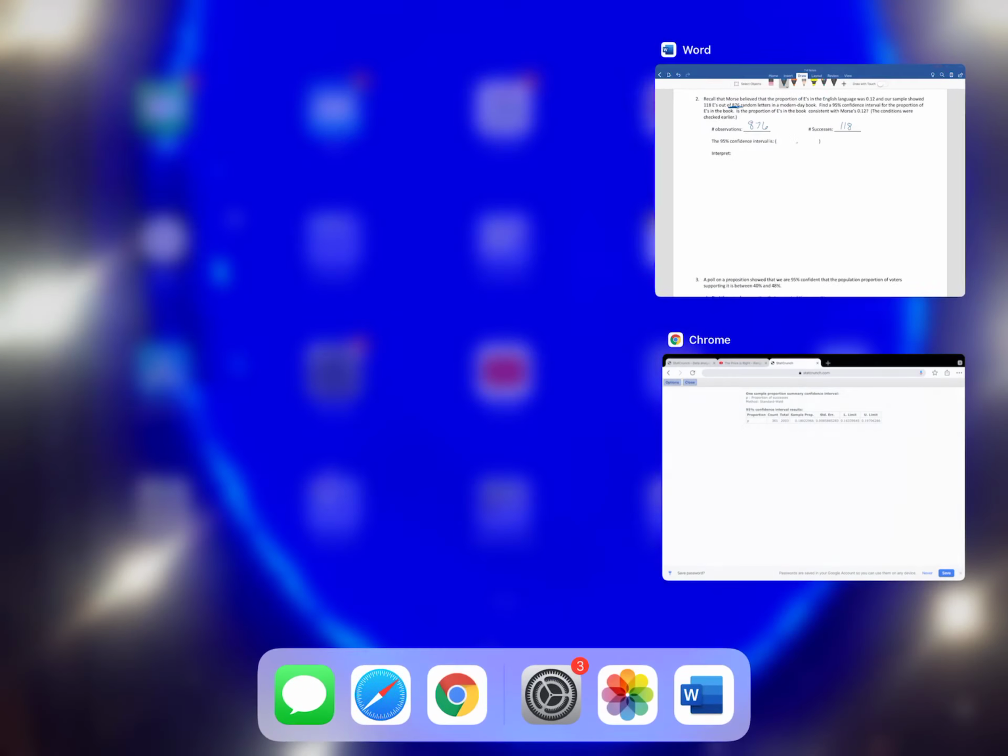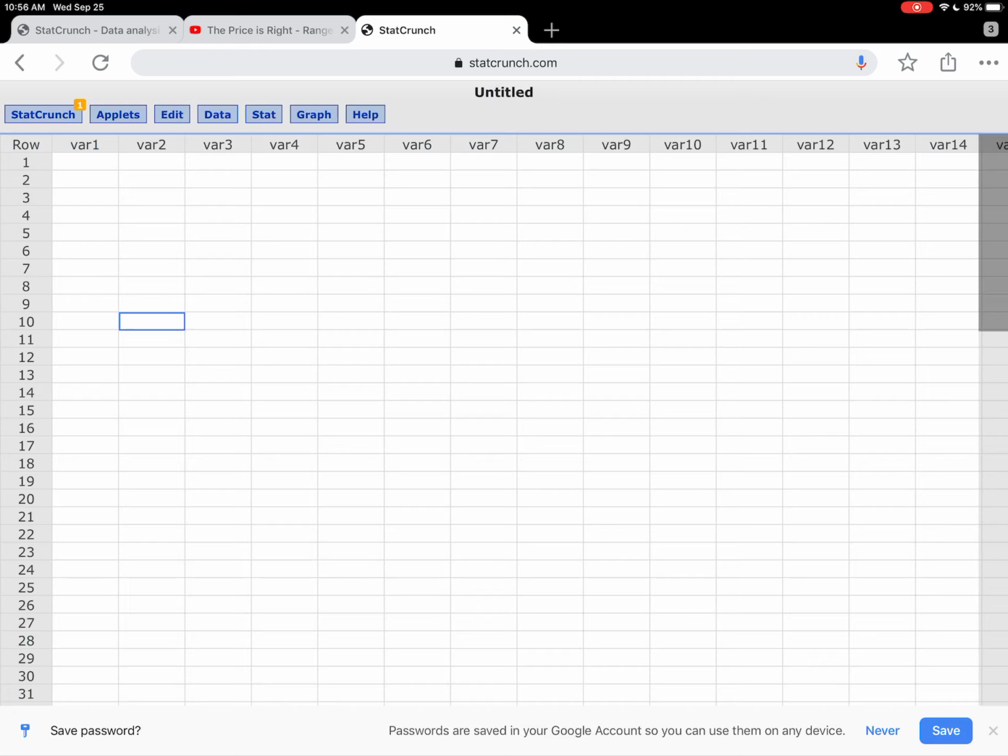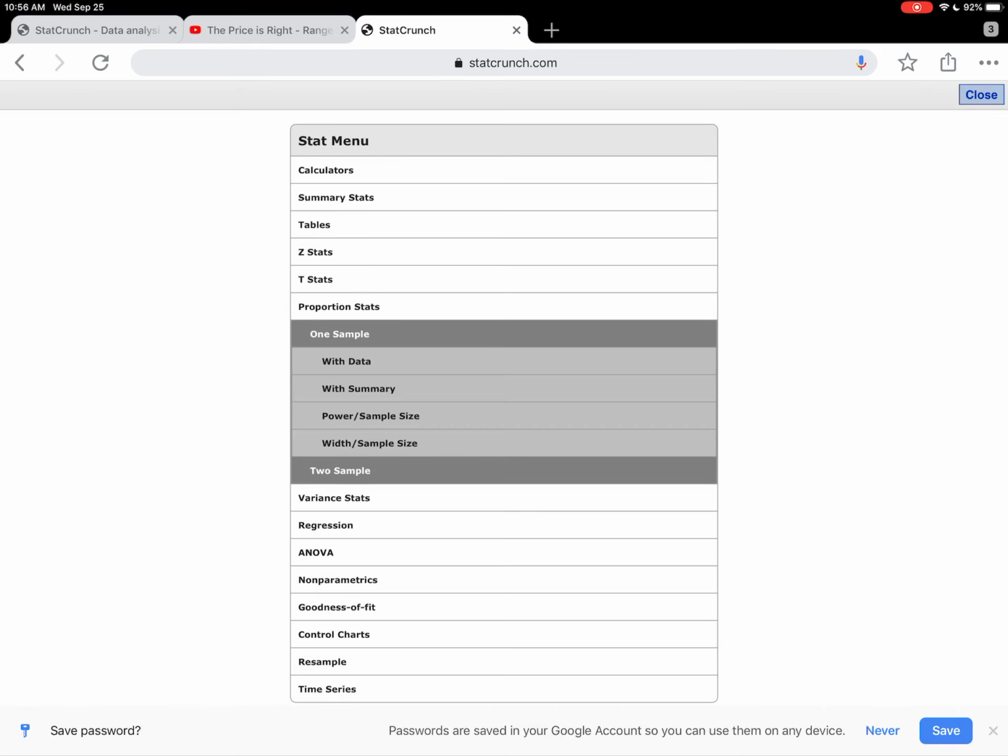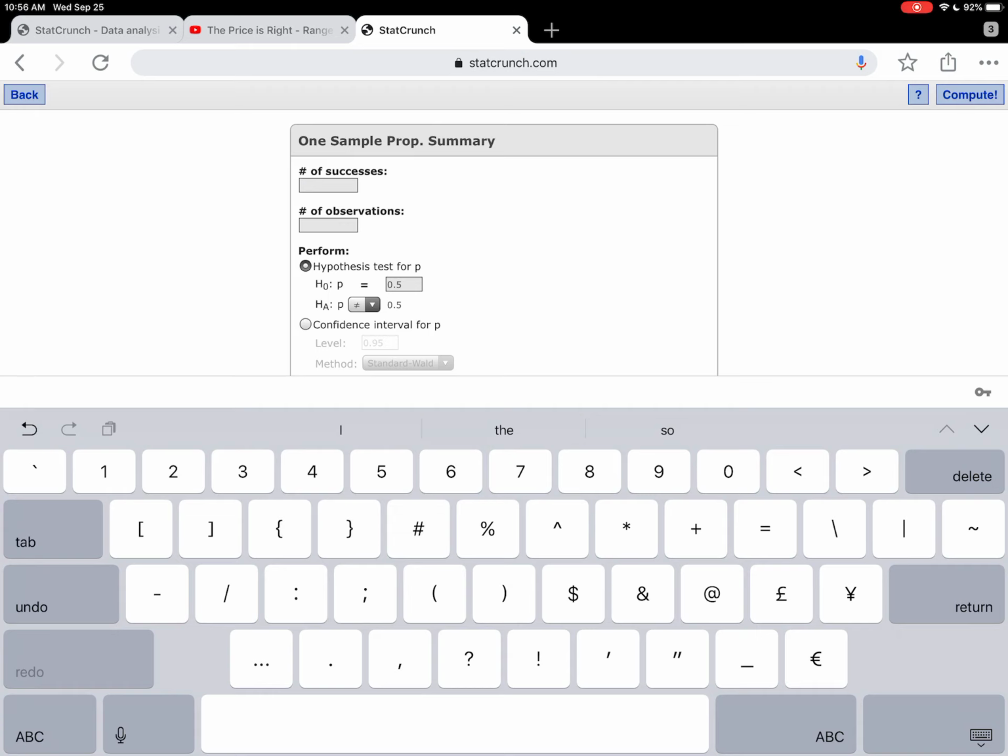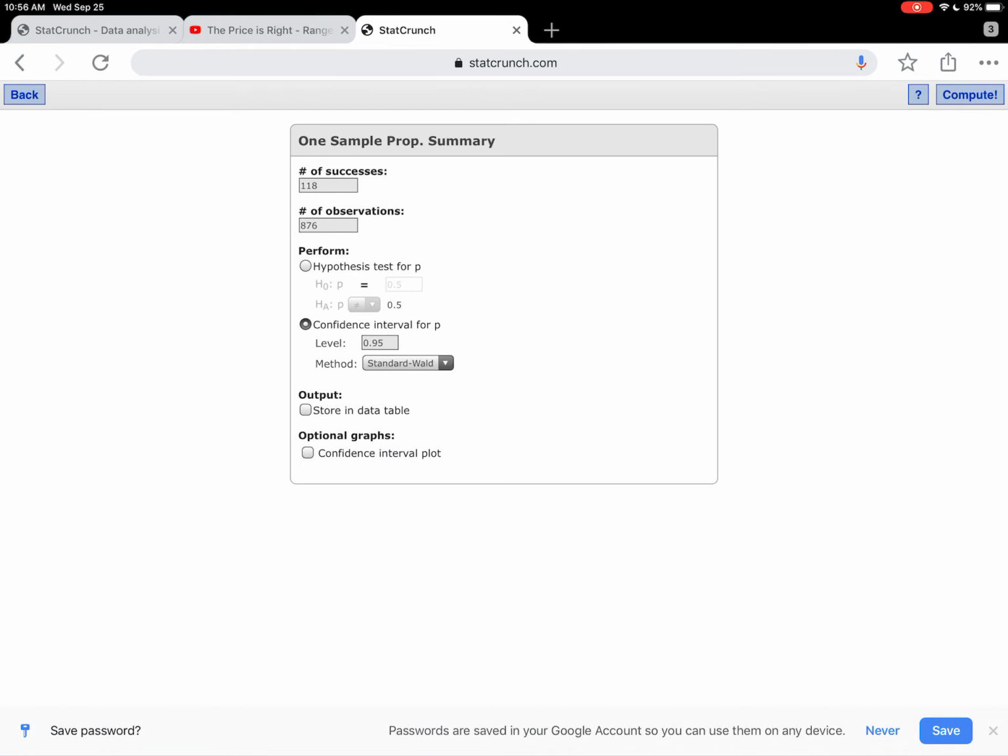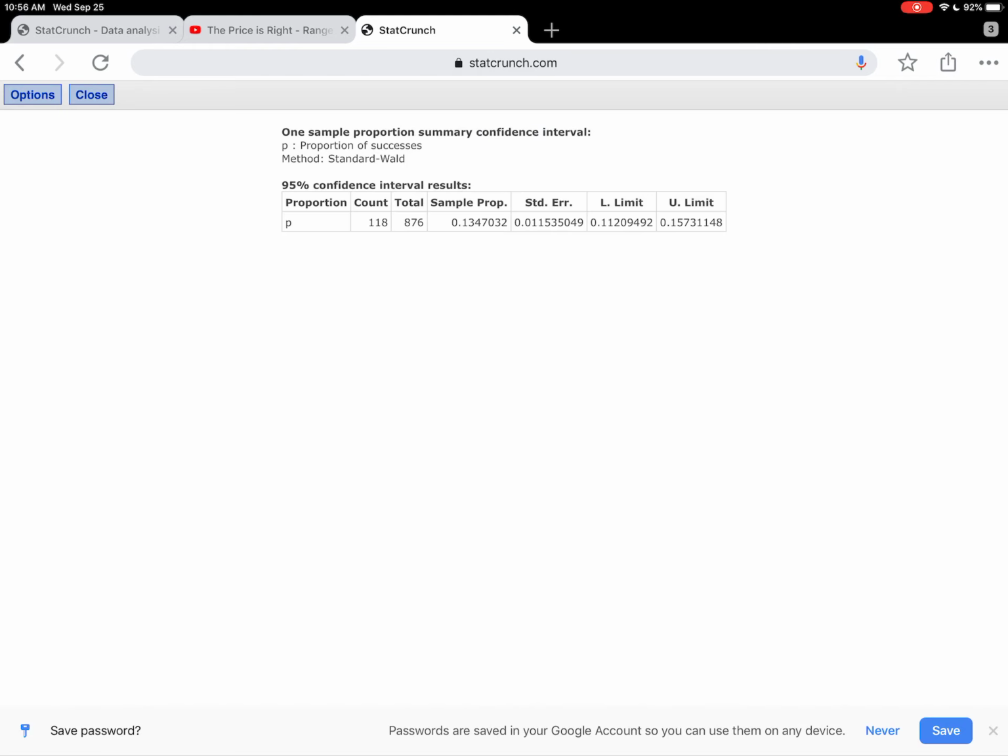Whoops. So I'm going to close that last one. Go back under our Stat, Proportion Stats. This is another one sample with a summary. Successes in this one was 118 out of the observed 876 letters. Put it back on confidence interval. We want 95% again, so we're good there. Compute it.